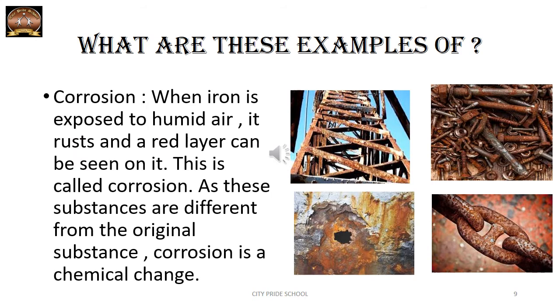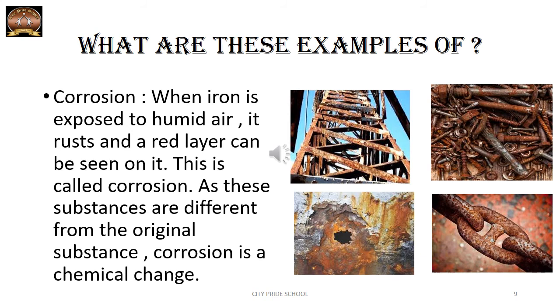In this slide, you can observe different pictures of iron being rusted. What is the meaning of being rusted, or what actually happens when iron rusts? When iron is kept in the open for a long period of time and is exposed to humid air, that is air full of water vapor, so moisture is present in the air, iron reacts with oxygen to form a thin red layer of iron oxide. You can immediately understand that a reaction is happening between iron and oxygen to get a new substance.